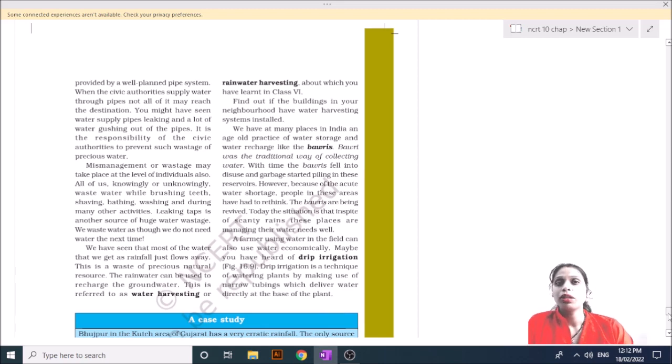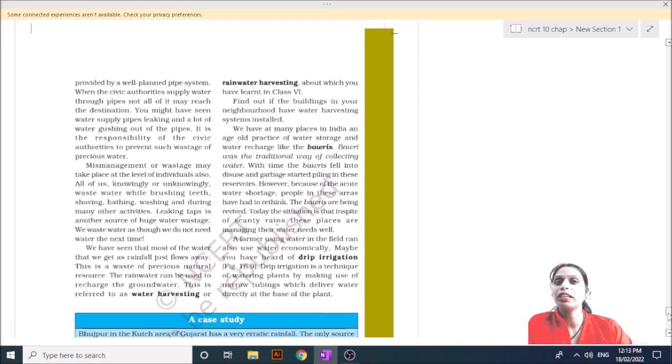But now the shortage of water has become a burning problem in front of the world. That's why people in these areas are